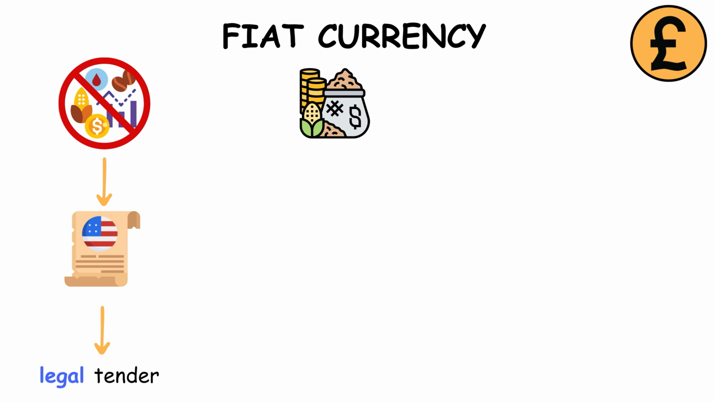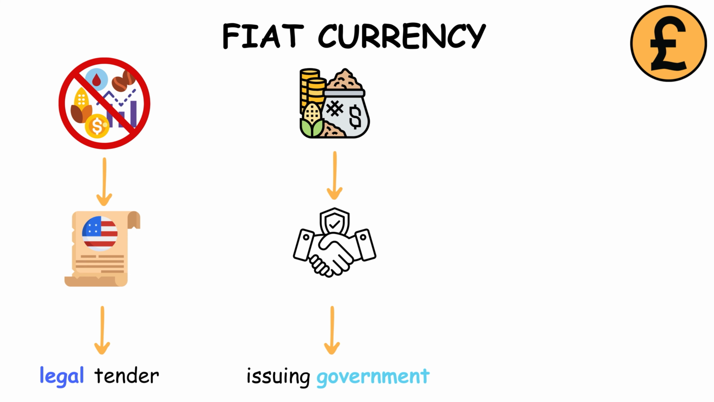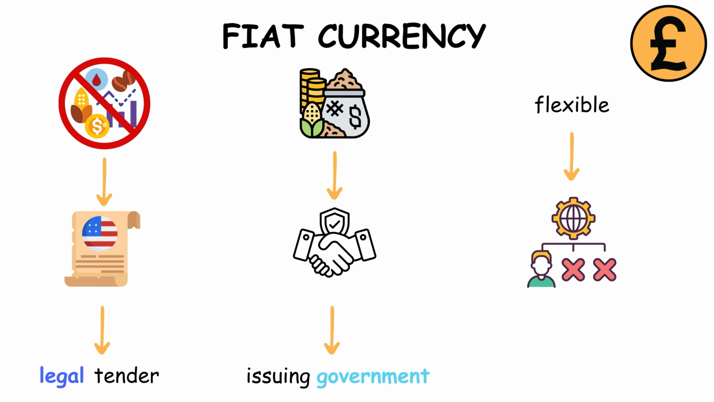Fiat currency. Fiat currency, unlike commodity-based money, has value because governments declare it legal tender. It's not backed by physical commodities, but by trust in the issuing government. While flexible, it's susceptible to mismanagement, leading to hyperinflation in some countries.